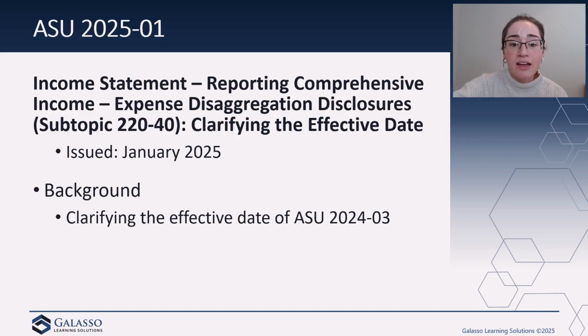However, since then, the FASB was actually asked to clarify the effective date for public business entities that are non-calendar year-end entities. So in other words, their annual reporting period does not fall on December 31st. Basically, that is exactly what the FASB has done here by issuing ASU 2025-01. They are just trying to clarify the effective date of DICE and also to address some of these concerns that were being received from stakeholders.